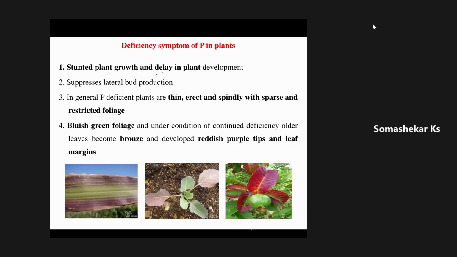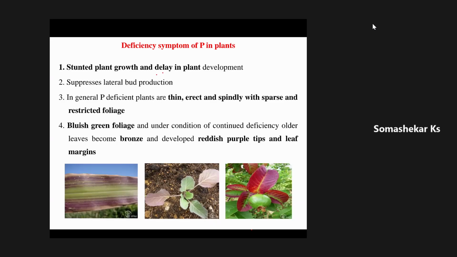When sufficient water and nutrients are not taken up by the croplands, we cannot expect optimum growth. The growth will be very stunted, and there will be a reduction in the branches. For example, in cereals like rice, there are no branches, but the branching habit in rice is called tillering. That tillering will be reduced.